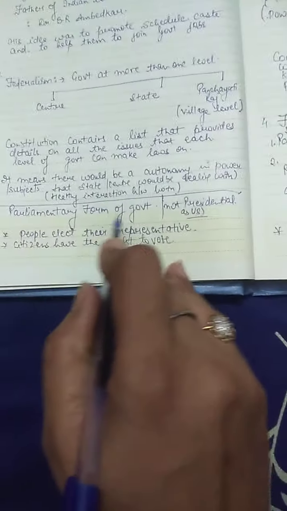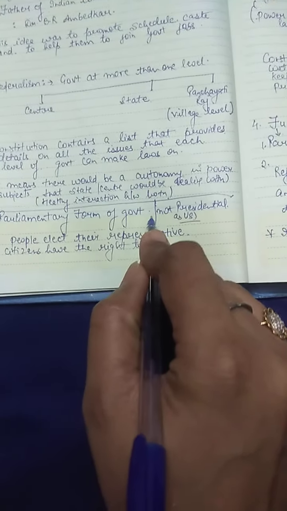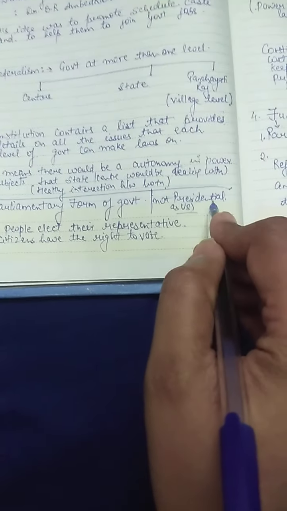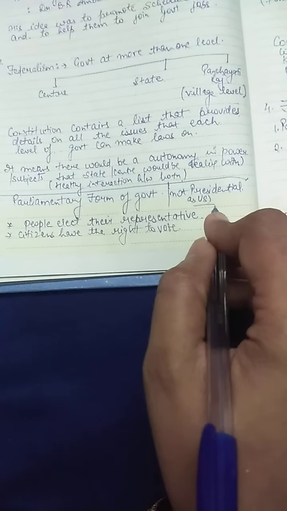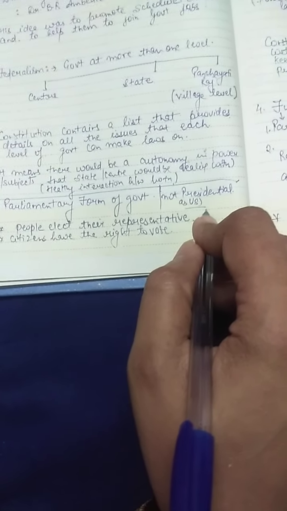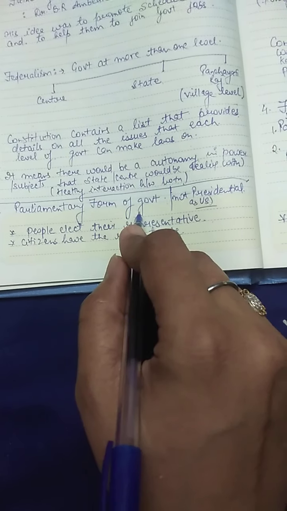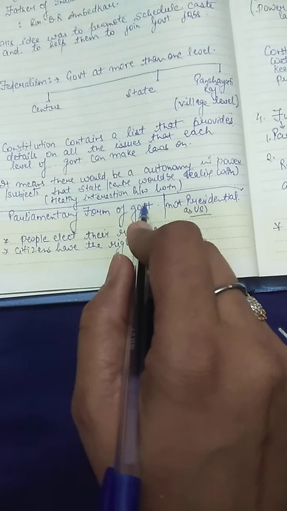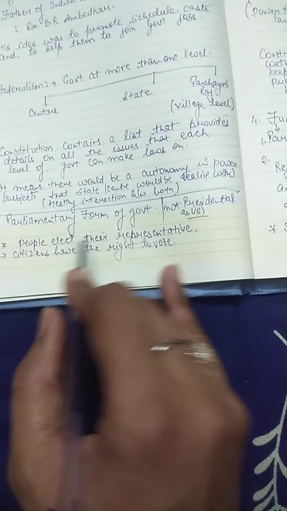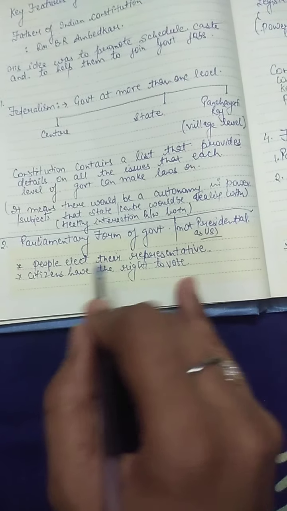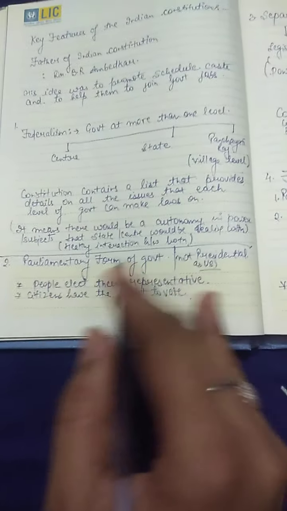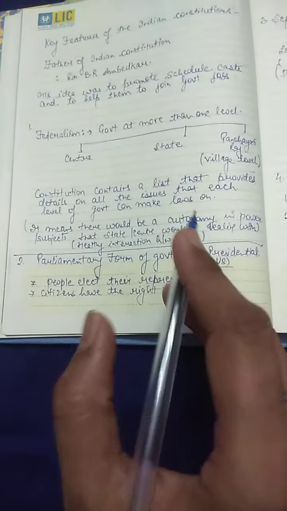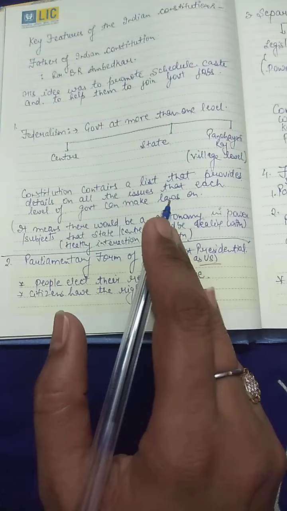The second feature we are going to discuss is that of the parliamentary form of government and not the presidential form of government. The presidential form of government is applicable in the US and not in India. In India, we have the parliamentary form of government, that is the democratic form of government. Here, the people elect their representative. Citizens have the right to vote. It means when the citizens vote, then only the person is elected.